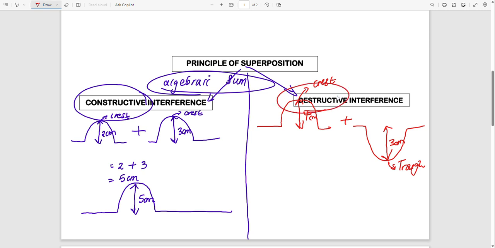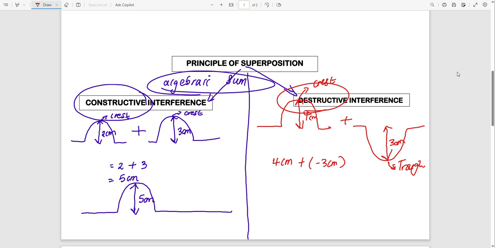So how do we find the resultant of this one? We will say it will be 4 centimeters plus minus 3 centimeters. Why is it minus? Because this one is going down, so it is going in the opposite direction of the other one.